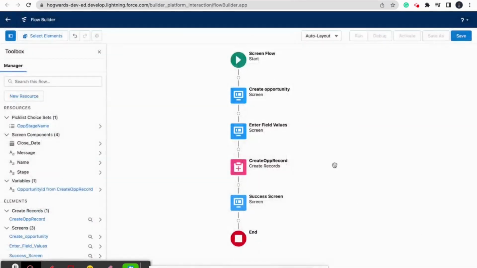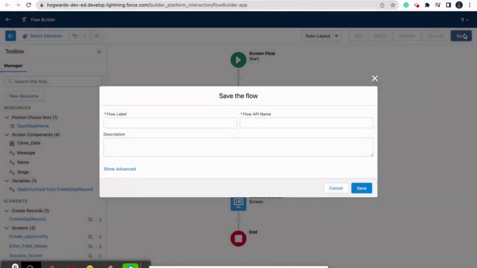So it's done. Okay, the flow is created. Now we can save the flow, create opportunity records on account. Okay, save.